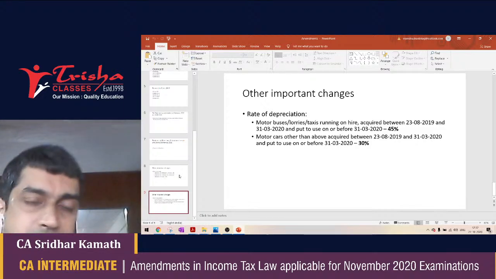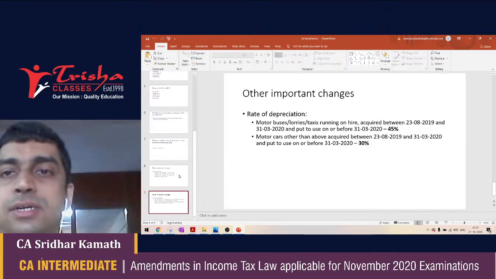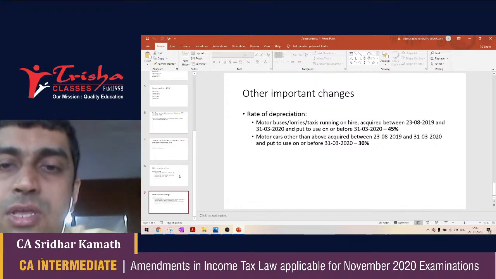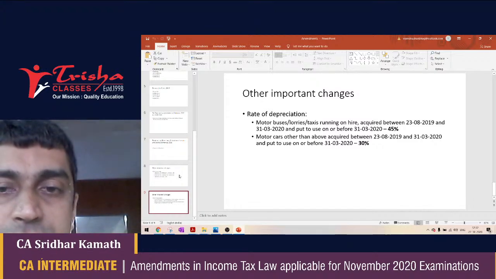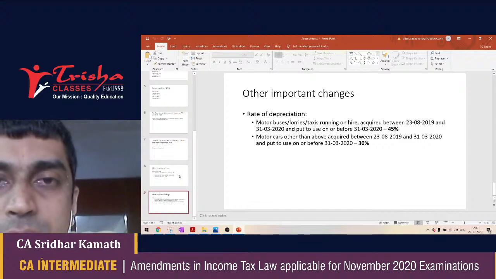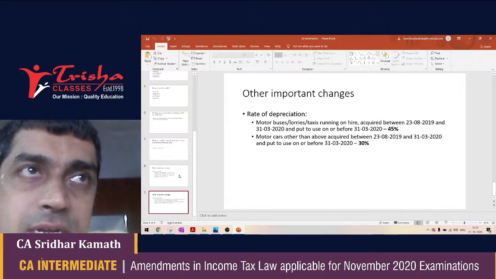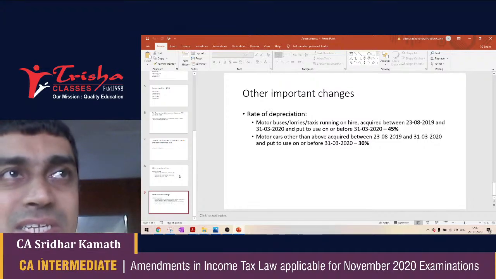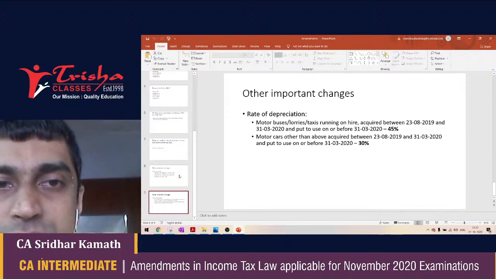This is also extremely important, and I fancy a question on this because this is a change that was once again done by the finance minister somewhere in the month of August of 2019. Once again, the economy was tanking.